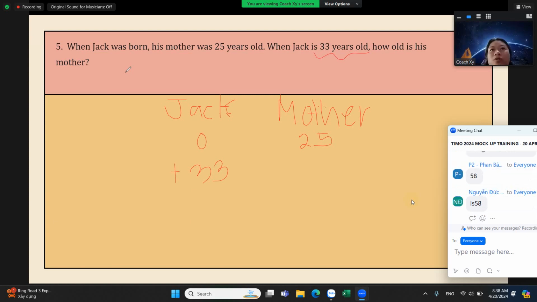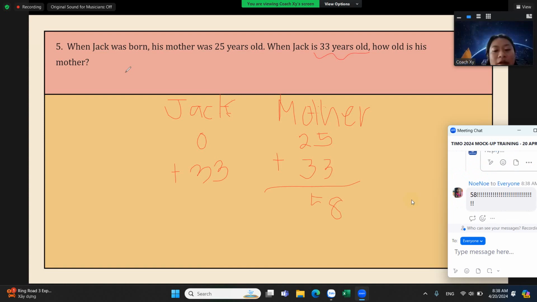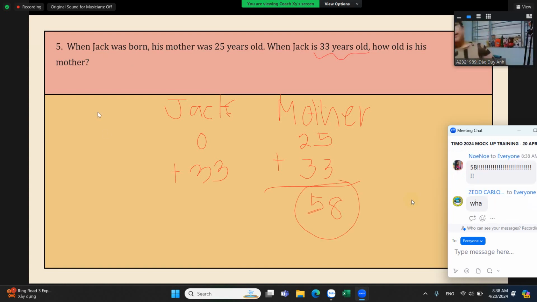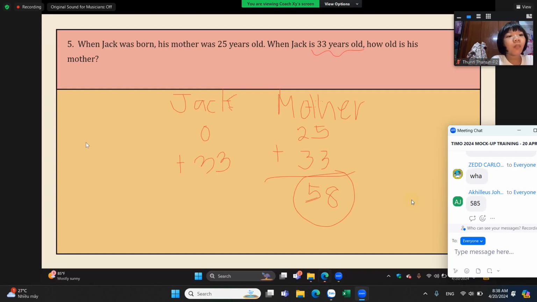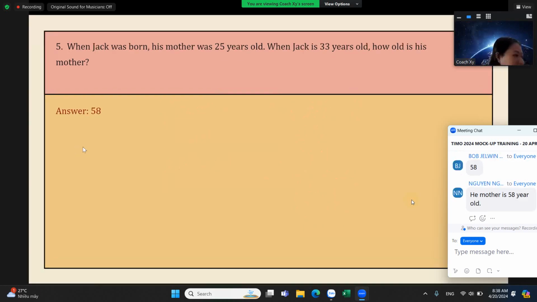So mother will also age 33 years. So 25 plus 33, that is just 5 plus 3, 8. 2 plus 3, 5. So the correct answer is 58. Okay, very easy, right? Very good.